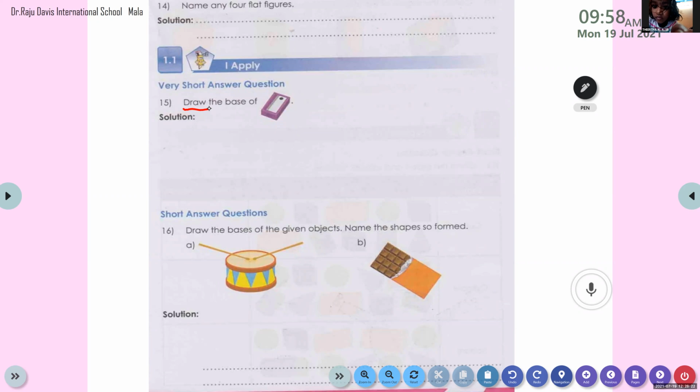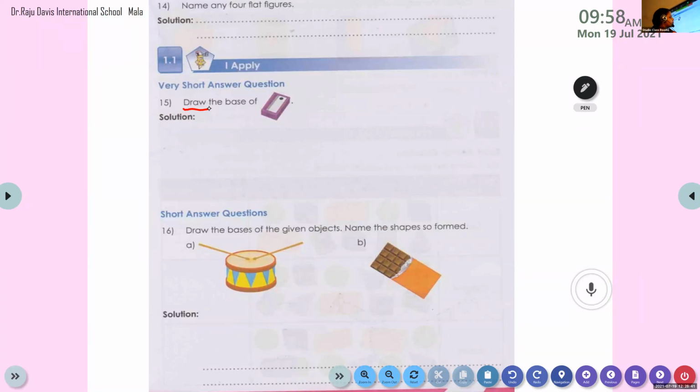Draw the base of. You can see an object, no? The picture of an object, and it is a sharpener. So, what is a base? Which flat figure is its base? Is it a circle or square or rectangle? Which one will come? Rectangle. Very good. It's a rectangle. So, we have to draw a rectangle.